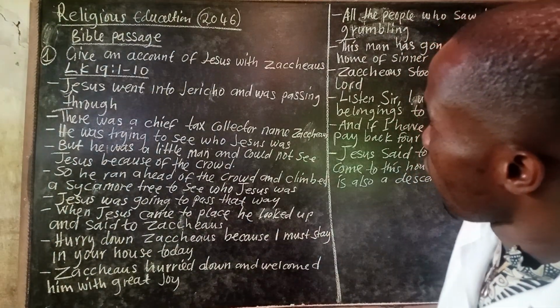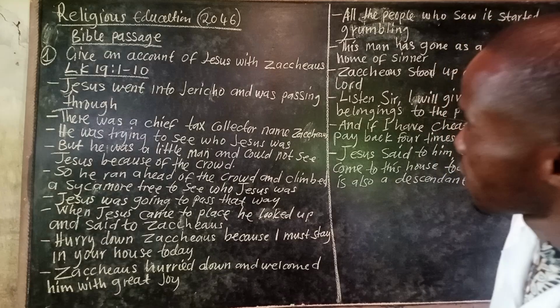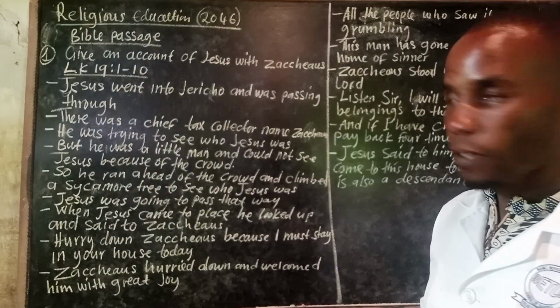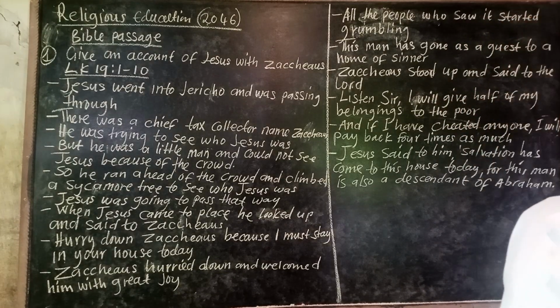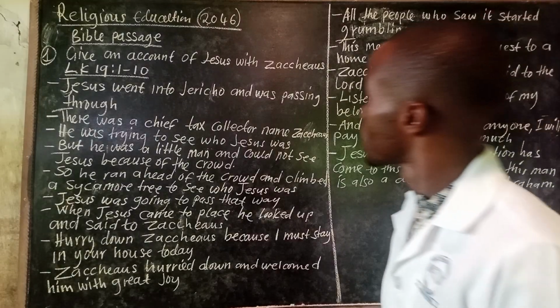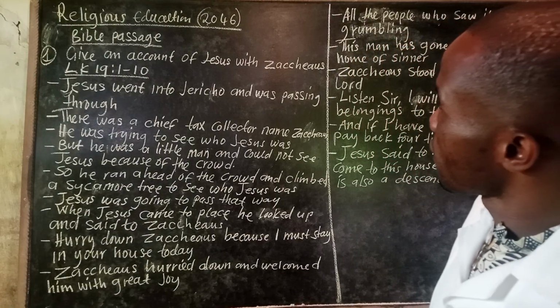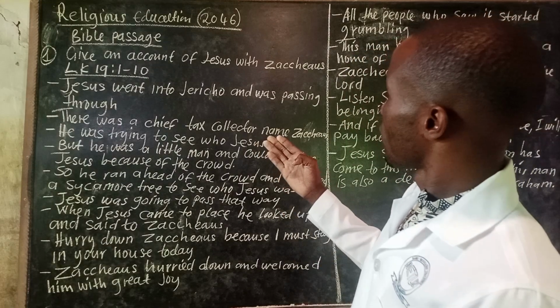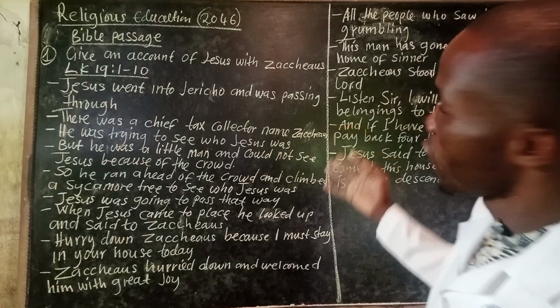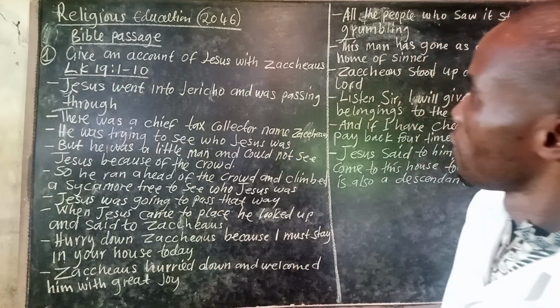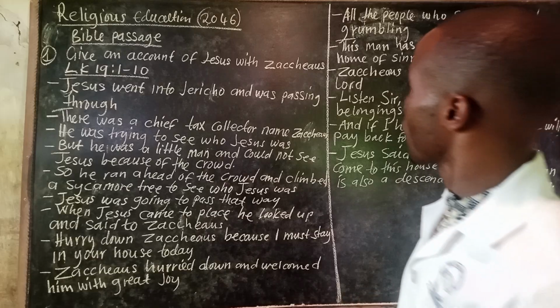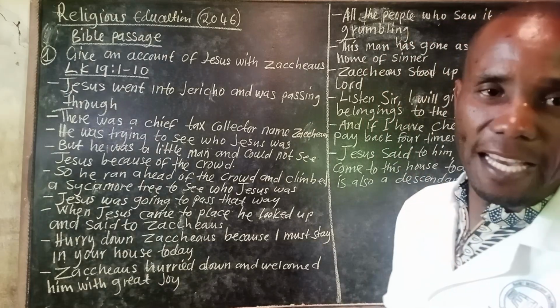Okay, so let us see how we can answer this particular question, which has been sampled from one of the past papers, and this is under Jesus and Zacchaeus. So the question says, give an account of Jesus with Zacchaeus.